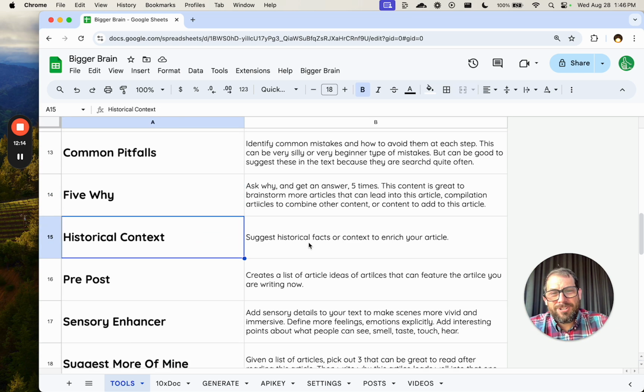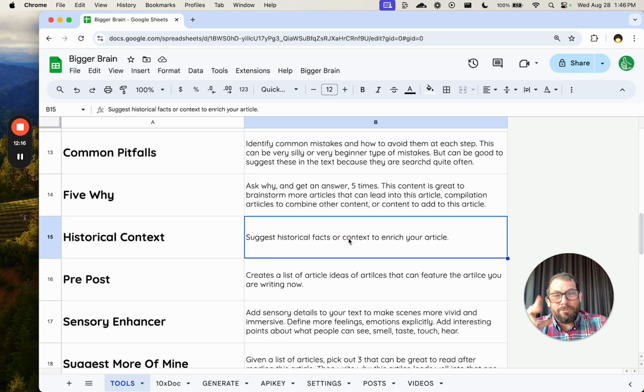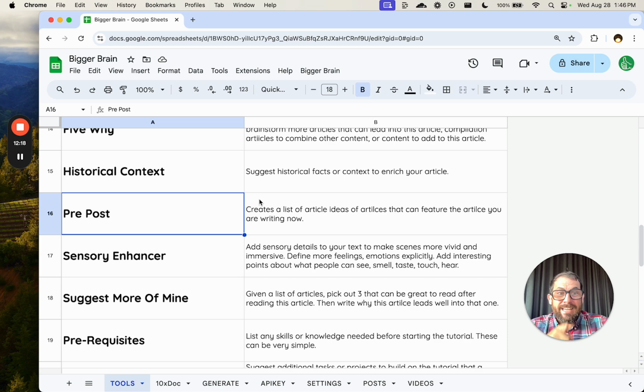Historical context suggests just some actual facts to enrich your article. Pre-post is fantastic. This is really cool because it's actually brainstorming articles that will feature the article you're writing. So what you can do is write a really cool article, then use the pre-post tool to say, hey, what else should I write that will feature this? And have an internal link built in already into your article.